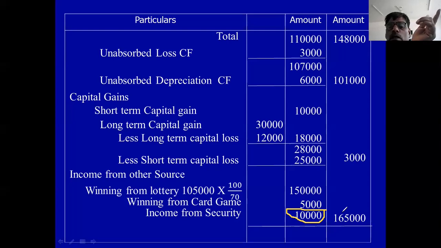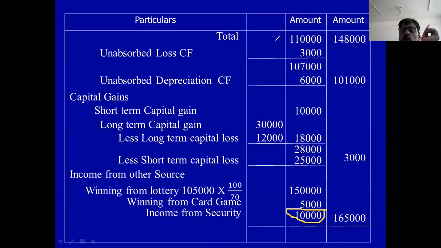I will go through some other books, confirm it, and tell you whether it is possible to carry forward or not. Here in the book, answer is 1,60,000, but my answer is 1,65,000 because I have not adjusted the carry forward loss from loss of interest on security. If you adjust 5,000, answer is 1,60,000, no problem. But I have no confidence on that.